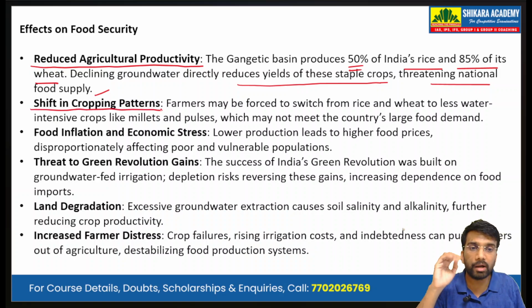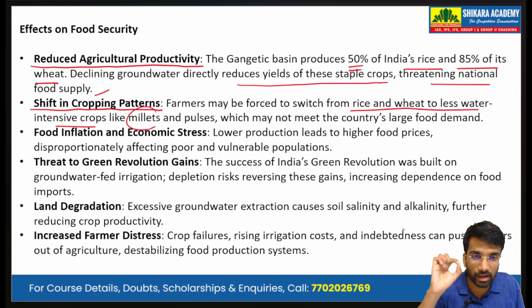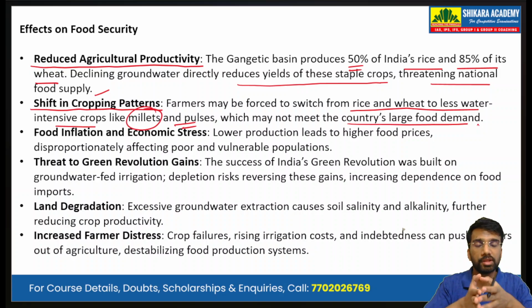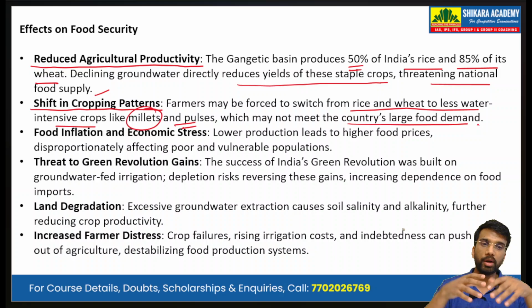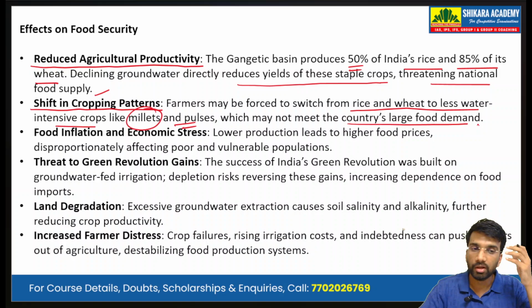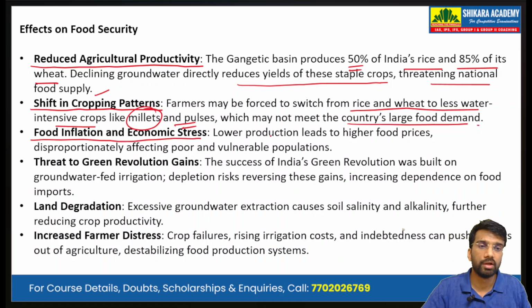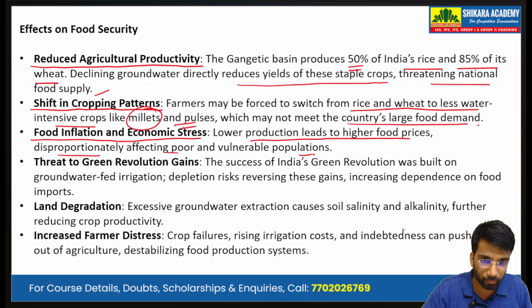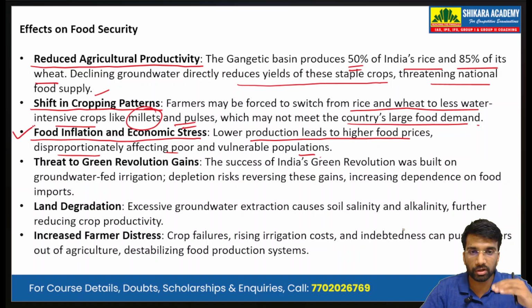Shift in agricultural cropping patterns. Farmers may be forced to switch from rice and wheat to less water-intensive crops like millets and pulses, which may not meet the country's large food demand. Millets and pulses, even though more nutritious than rice and wheat, quantity-wise we will not be able to produce them on such a large scale, and they will prove insufficient in feeding such a large population. Food inflation and economic stress. Lower production leads to higher food prices, disproportionately affecting poor and vulnerable populations. So a decline in productivity will lead to an increase in prices, which ultimately gives food inflation.